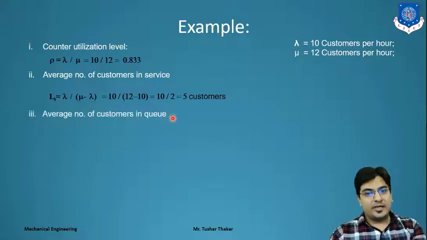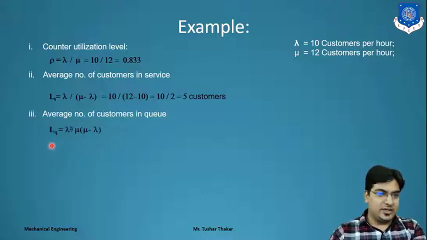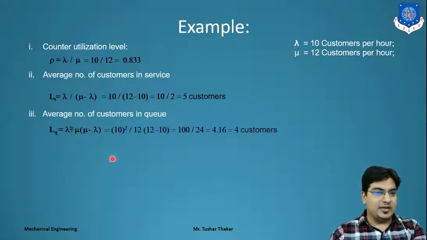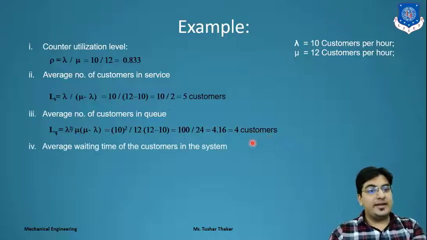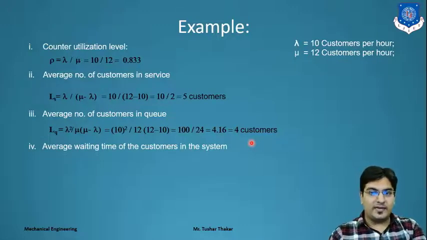Average number of customers in the queue, that is LQ, length of the queue. We can find it as lambda square divided by mu into mu minus lambda. So we get a length of queue of 4.16, so we can assume 4 customers were waiting in the queue, right? Average waiting time for customers in the system means how much time they have to wait for taking service. The equation is WS equal to 1 divided by mu minus lambda.